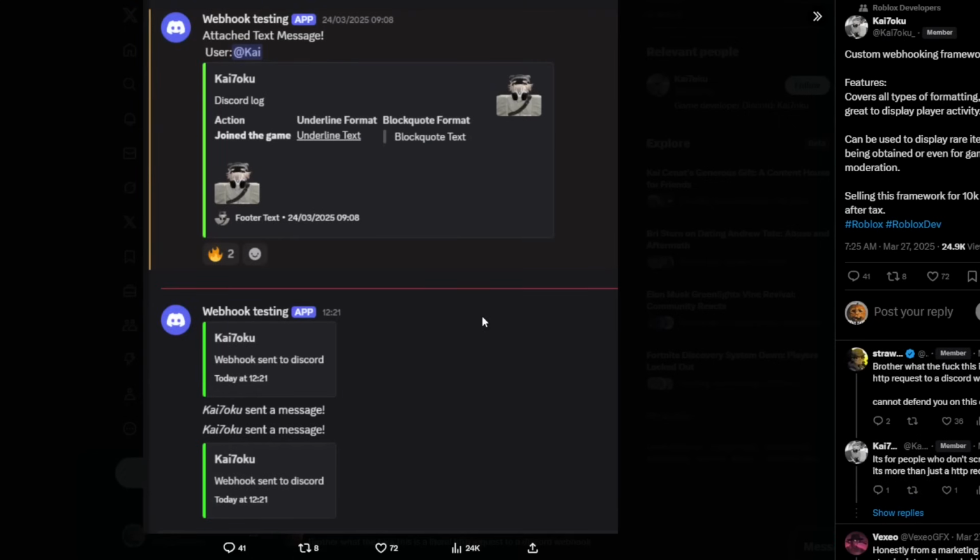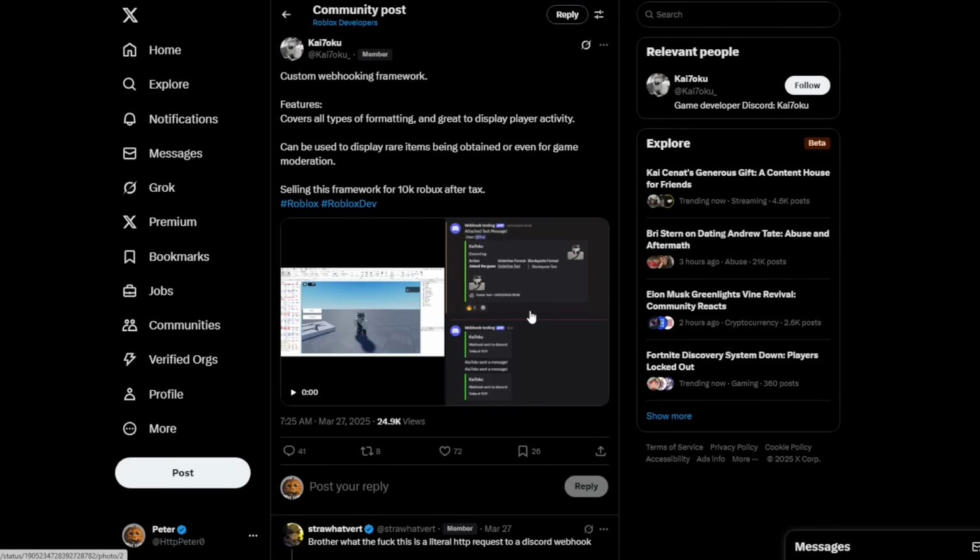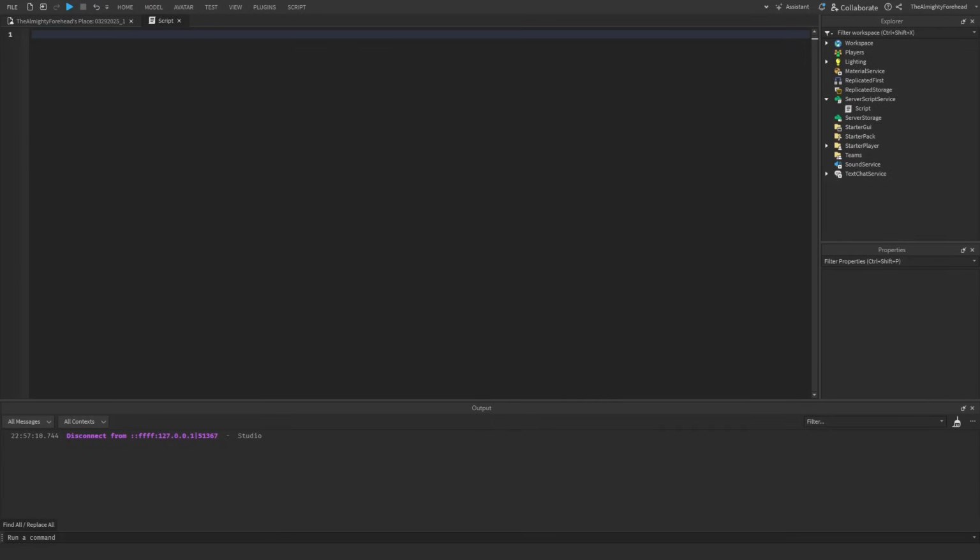Discord webhooks are very basic and very simple and pretty easy to do if you have just a little bit of understanding of what you're doing. It's so annoying seeing this. And it's not just this person. I see this all the time with a bunch of different things people make and then they sell it for way too much money. So here's the thing, right?